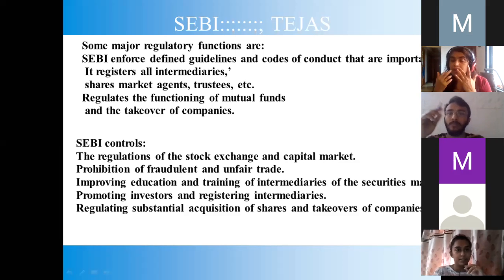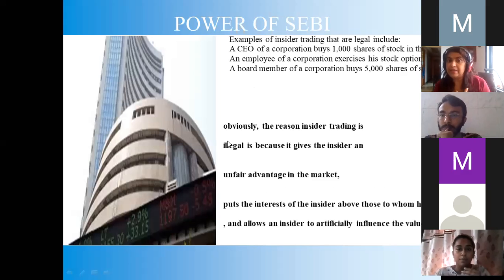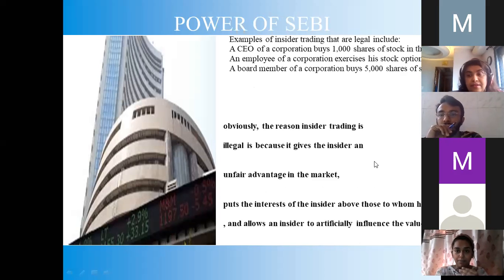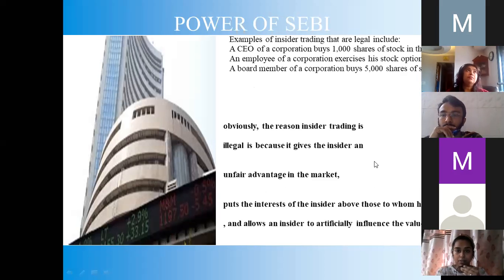Okay, so that is over SEBI. Next slide. Powers of SEBI. Examples of illegal insider trading include a CEO of a corporation buying 1,000 shares of stock in the corporation, an employee of a corporation exercising a stock option, and a board member of a corporation buying 5,000 shares of stock.